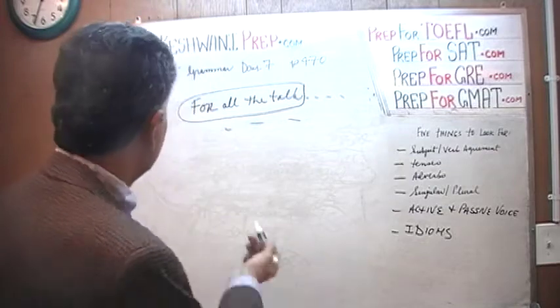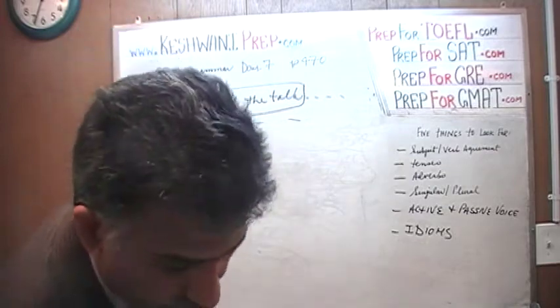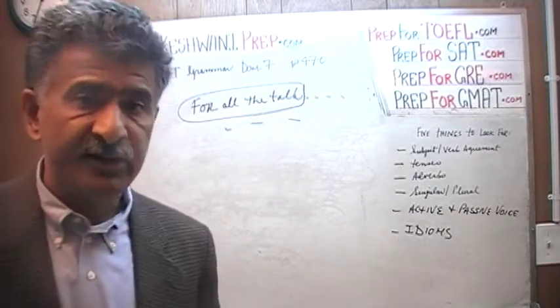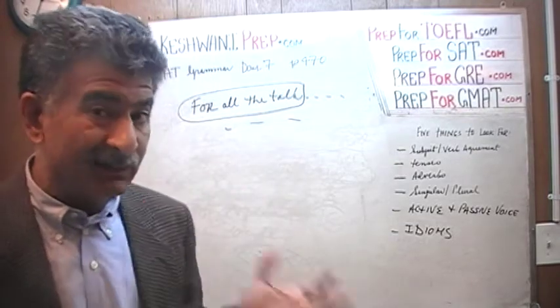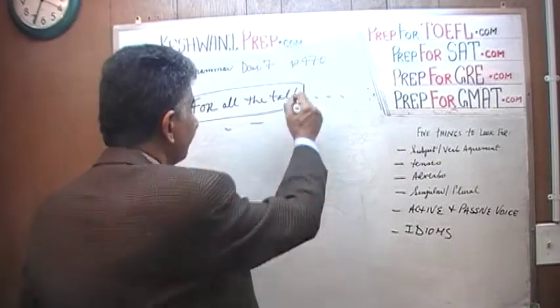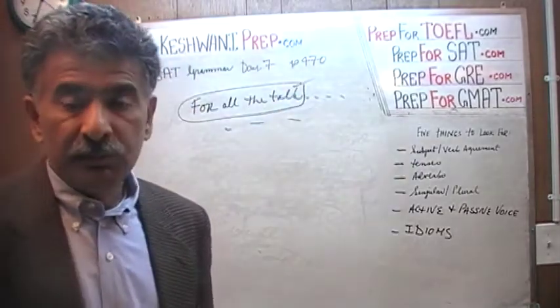Do you understand? This is an idiom. For all the talk, and then however they go on to finish the sentence is irrelevant at this point, because this is an idiom and it is right. There is nothing wrong with this idiom. This is it. Do you understand? We use this idiom all the time.